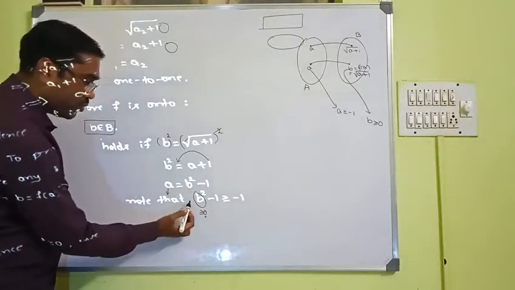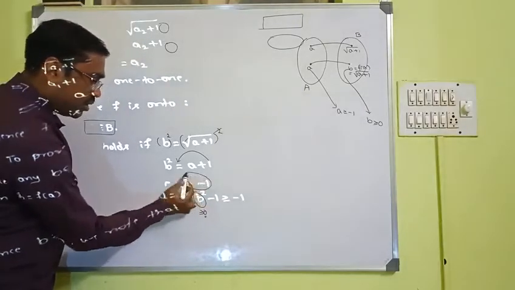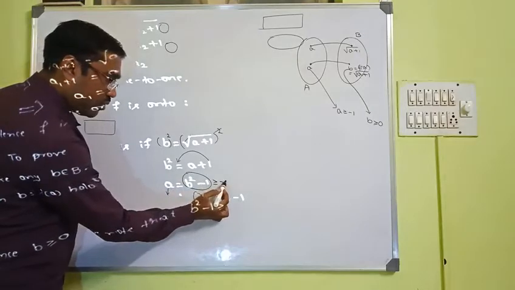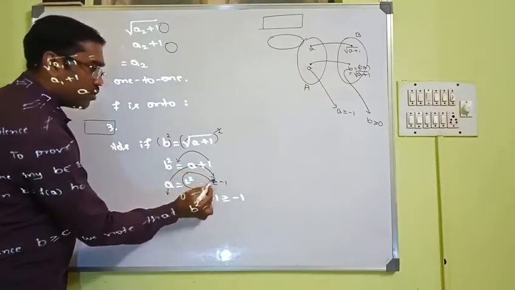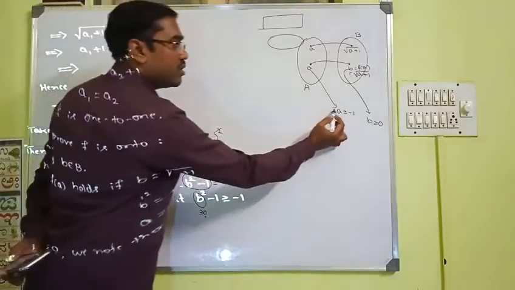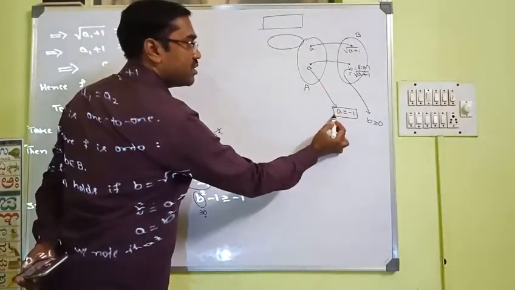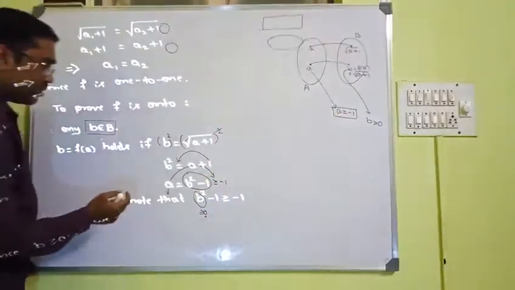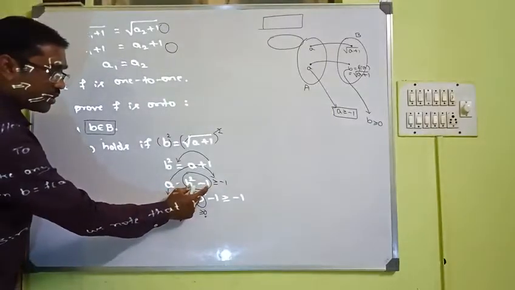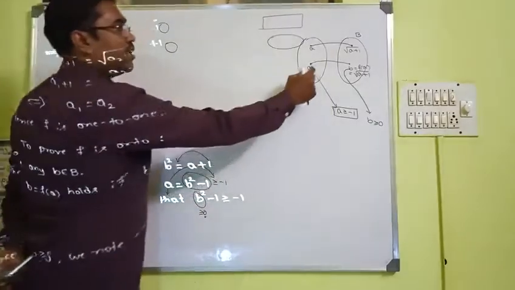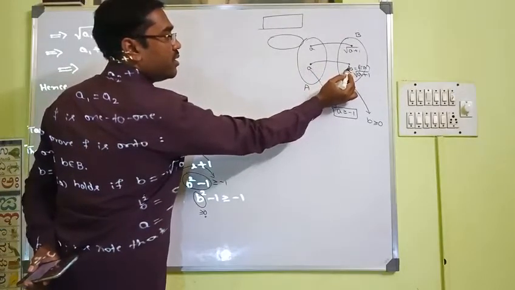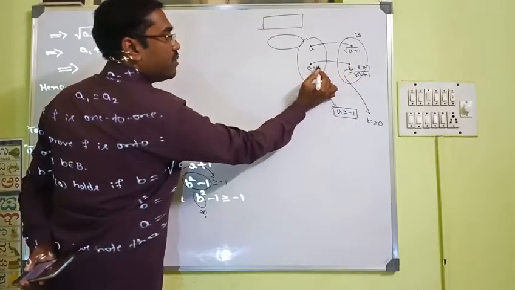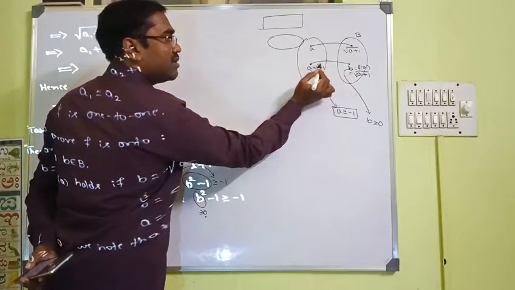So what we have proved is that a is greater than or equal to minus 1. Yes, we verified this condition. Therefore, such an element b square minus 1 exists here.